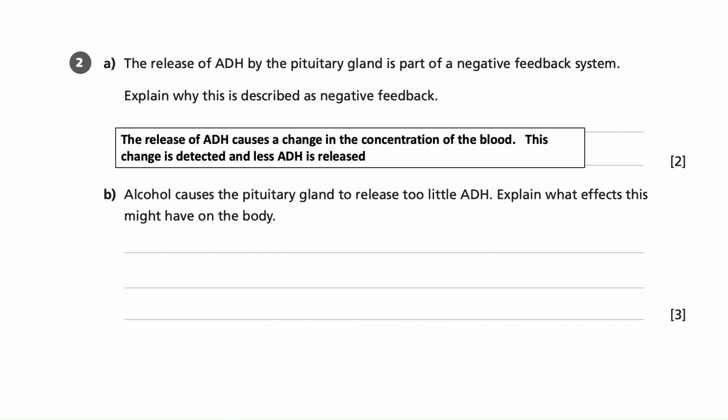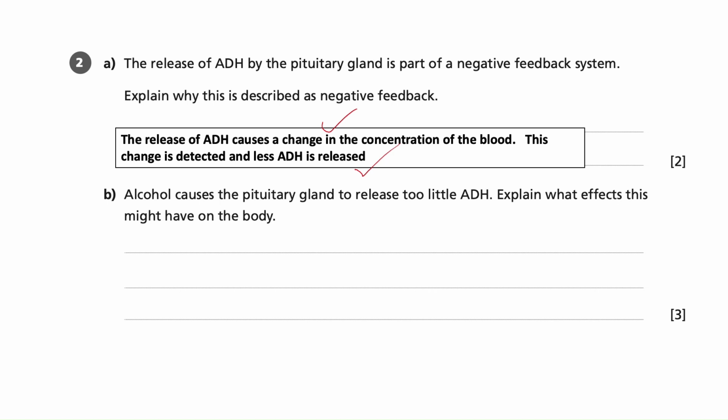In terms of allocating the marks for this question, we are going to be giving 1 mark for that first sentence. The release of ADH causes a change in the concentration of the blood. So actually the effect of the ADH is the mark there. The second mark then is for that the change is detected and that less ADH is released. So that second sentence. So those 2 sentences give us the 2 marks available for Part A.